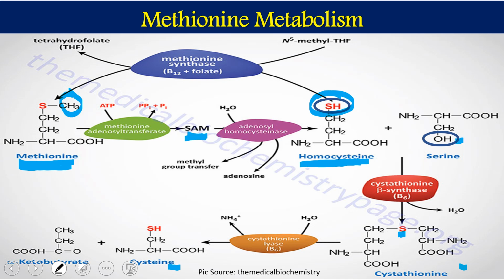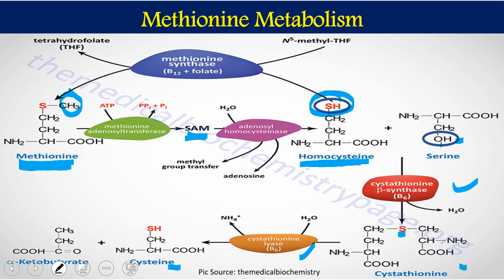By these two sets of reactions, this sulfhydryl group is going to be exchanged. So the sulfhydryl group is going to come here and the OH group will go there. So there will be an exchange of sulfur from one carbon to the other carbon. This is called trans-sulfuration reactions. Like we have transamination reactions, where an amino group is transferred from one place to another, similarly here the sulfhydryl group is transferred from one location to another.